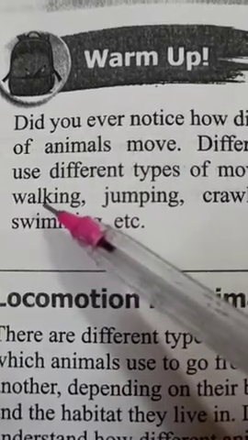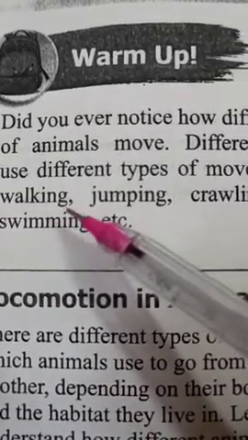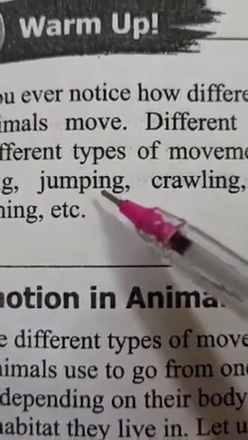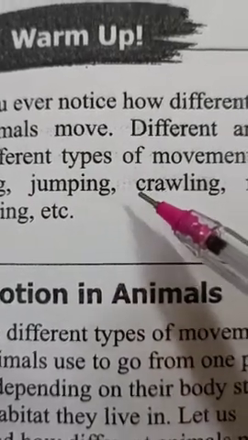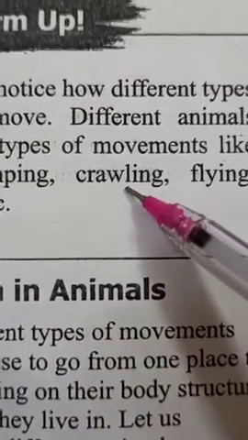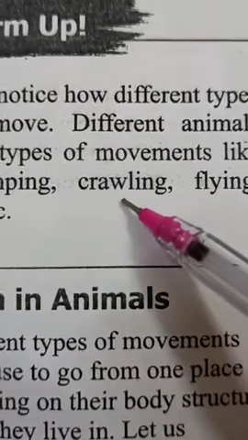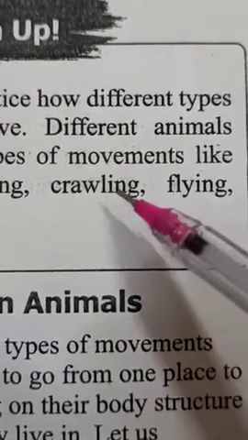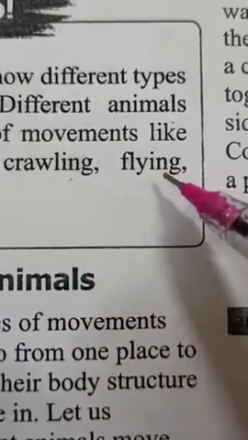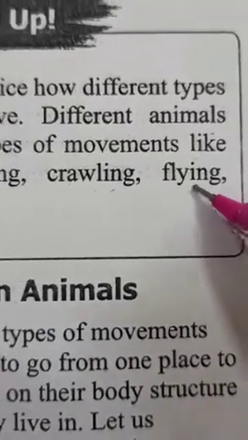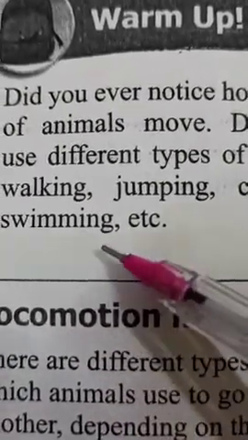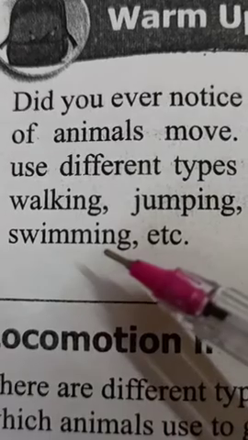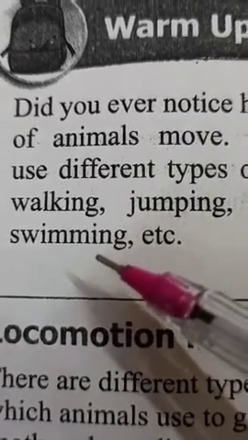In walking you can take the example of cow, buffaloes, dogs, cats. In jumping we can take the example of kangaroo. And crawling, all the reptiles show this kind of movement, like snakes or lizards. Flying, all the birds can fly. And under the category swimming, we can take the example of all the aquatic animals which live in water.